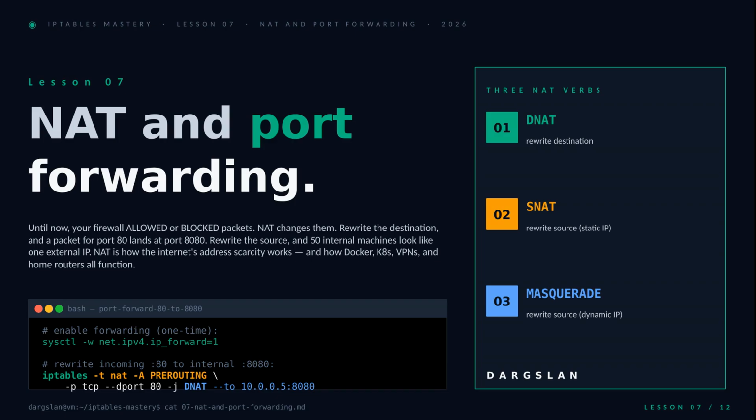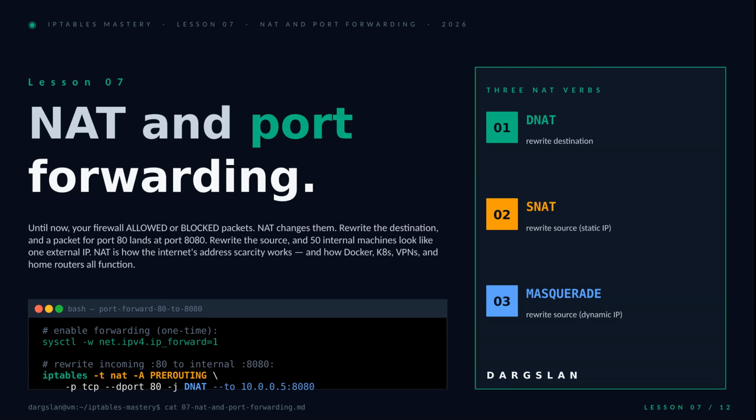Welcome to Lesson 7 of iptables Mastery. Up to this point, your firewall has been a bouncer. It allows packets in or it blocks them at the door. NAT is something fundamentally different. It rewrites them. A packet arrives for port 80 and quietly leaves for port 8080.